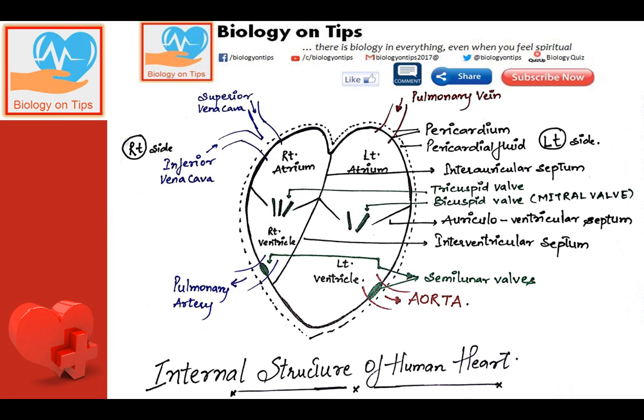I repeat again, there are 4 main blood vessels which are coming to the heart or going from the heart. Number 1 is the inferior and superior vena cava, which is taking the deoxygenated blood to the right auricle of the heart. Why is it named superior and why is it named inferior? Inferior, when the deoxygenated blood comes from all the body parts below the heart, it is called inferior vena